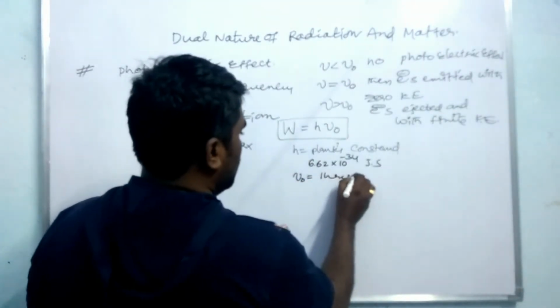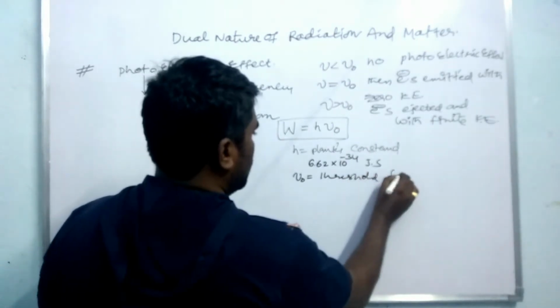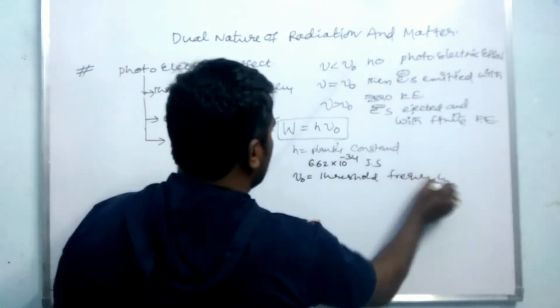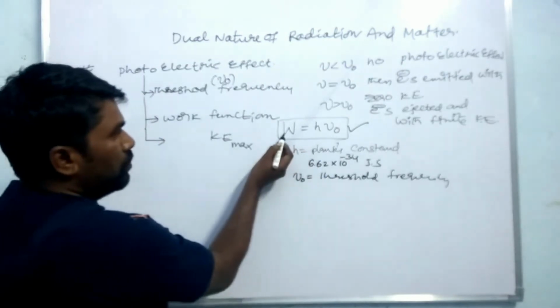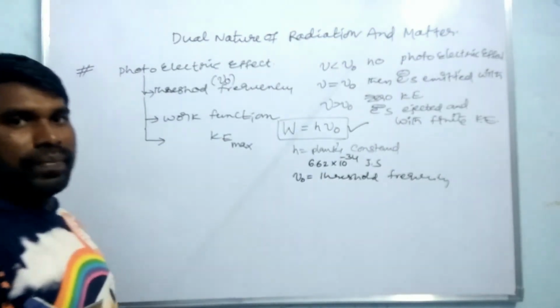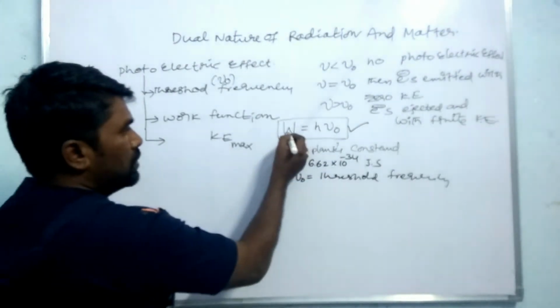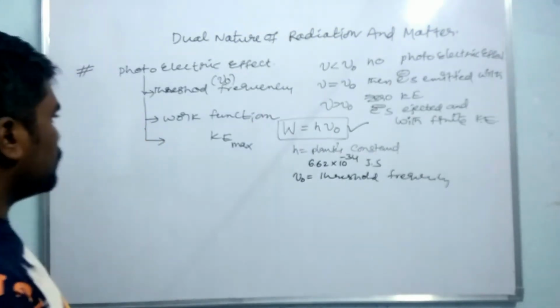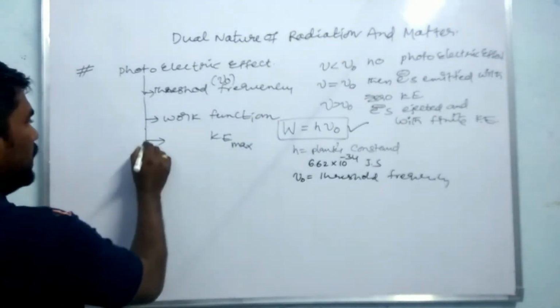This is the relation between the work function and the threshold frequency.